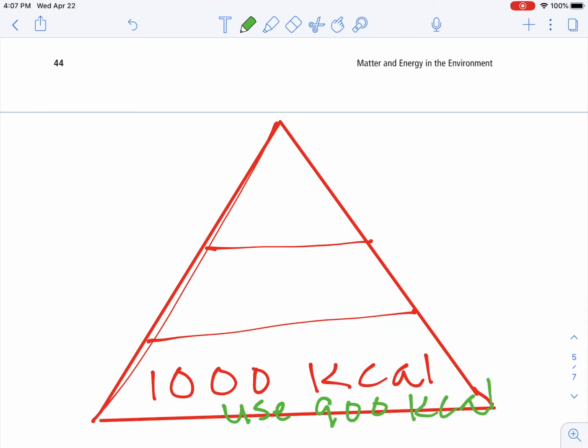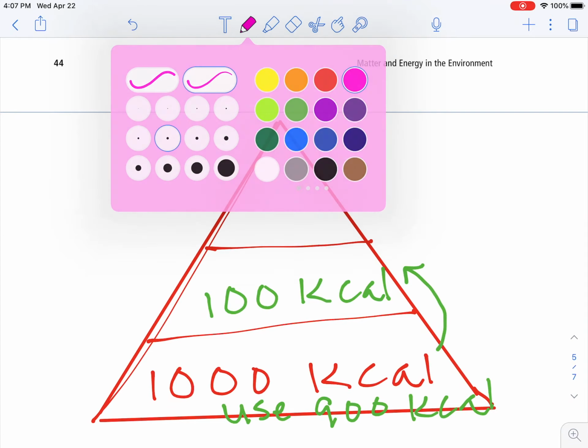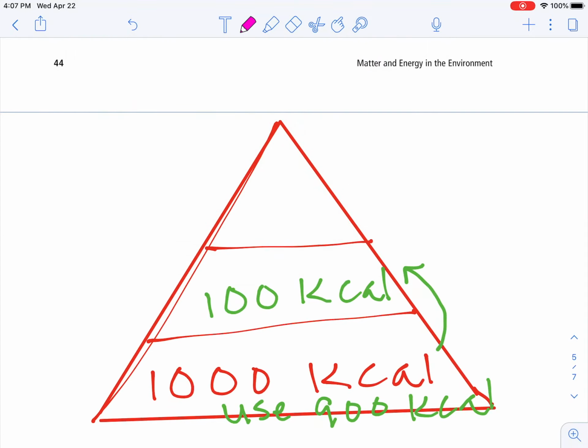And so what is available for the next level is only 100 kilocalories. Of that, the herbivores are going to use 90 of them. And then only 10 calories are available for the top level in the energy pyramid.